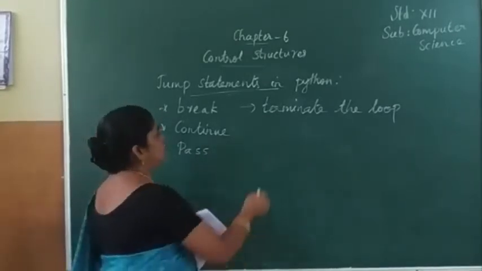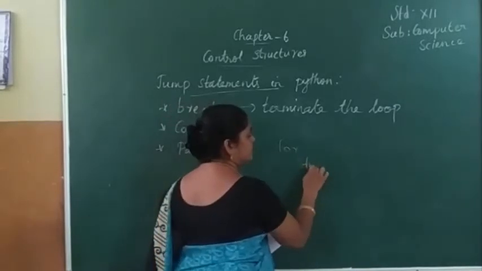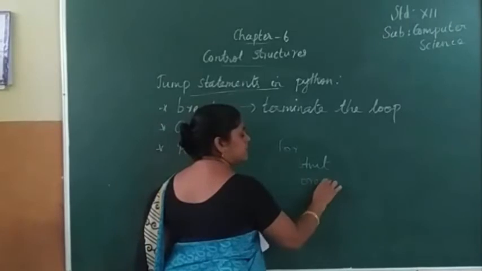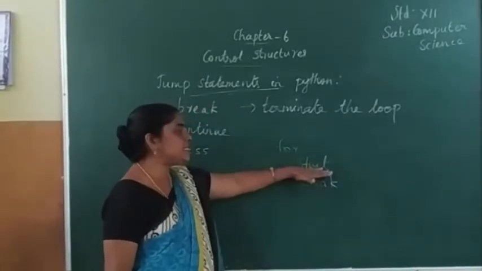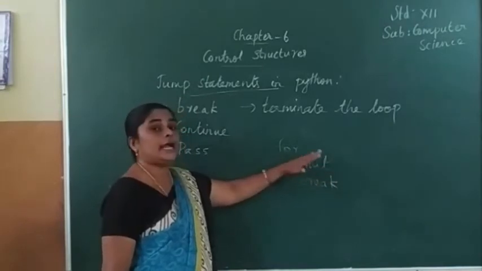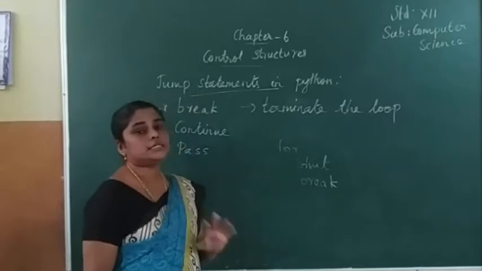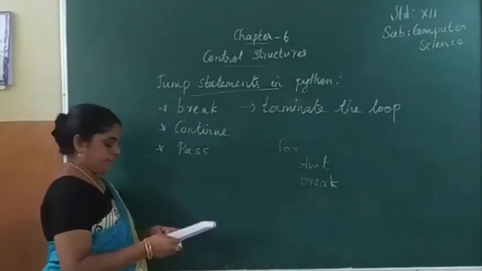I will break the statements inside the for loop and it goes outside the for loop and executes the statements in the program. That is about break.